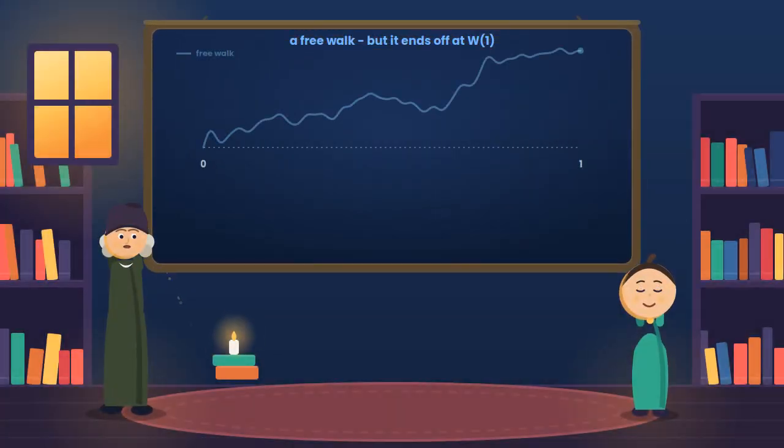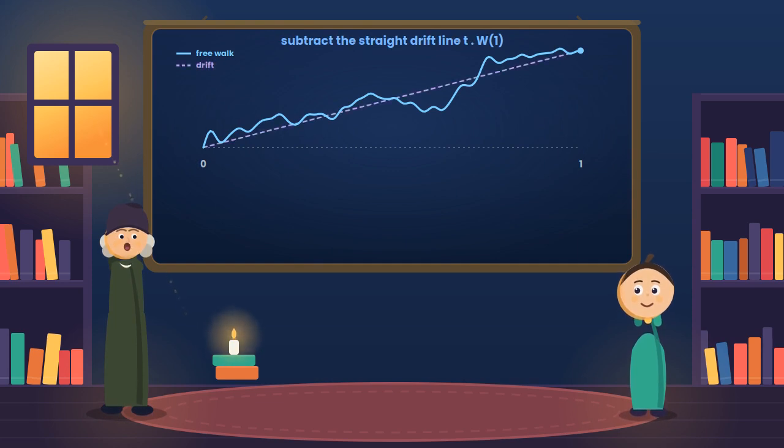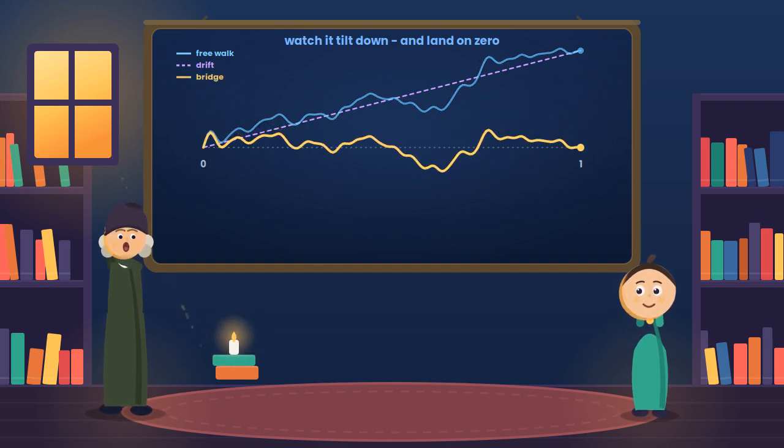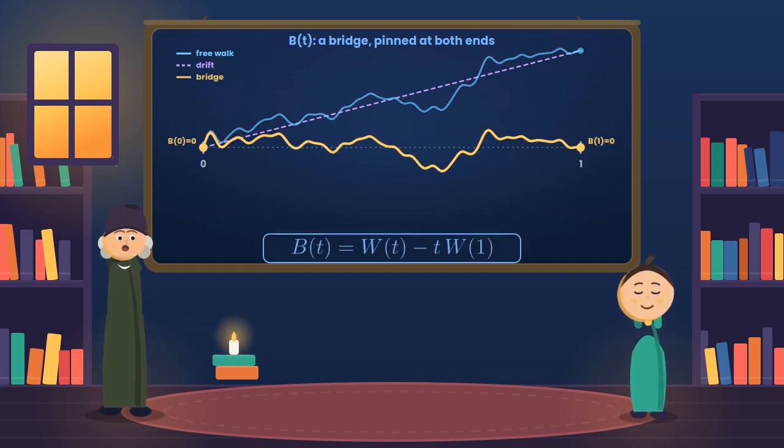But our string must be pinned at both ends, 0 at the start and 0 at the far end. The walk already starts at 0, we just need to bring its far end back down. So draw the straight line from the start to the walk's end point. That's the drift, t times w of 1, and subtract it. It's a straight line simply because it rises steadily from 0 to w of 1. Watch, the whole path tilts down and lands exactly on 0. What remains, b of t equals w of t minus t times w of 1, is our bridge pinned at both ends.